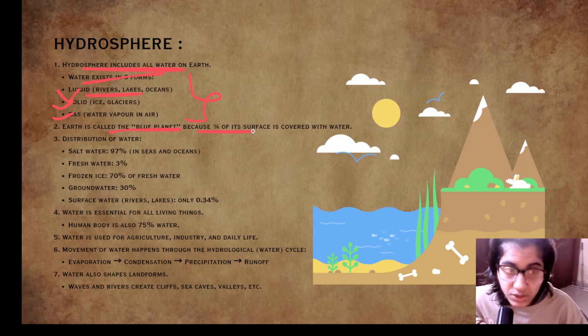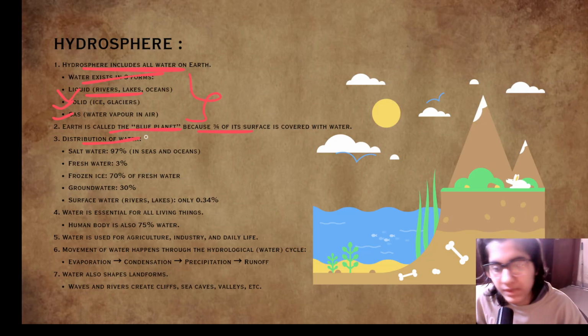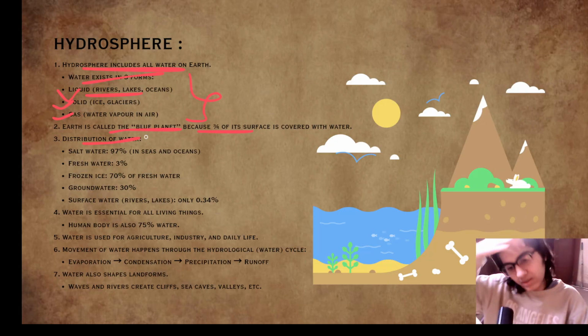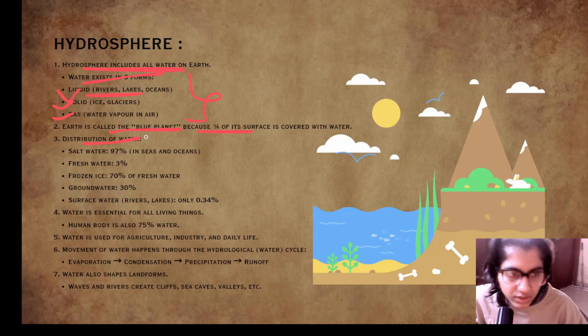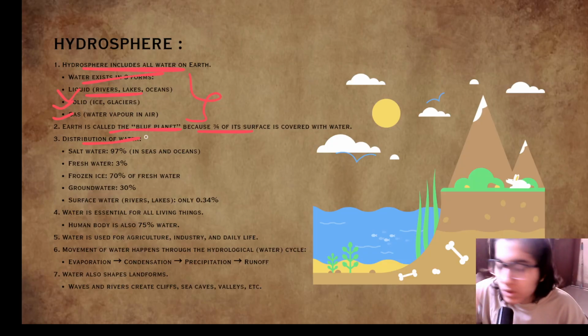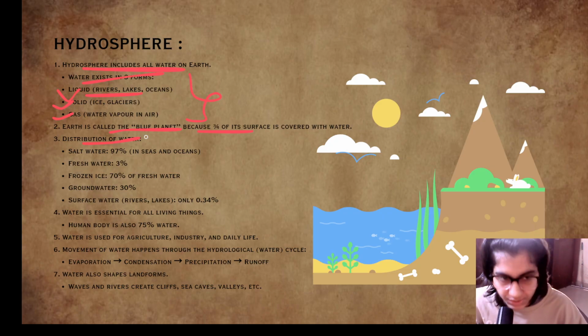Now we will see the distribution of water. So the salt water is 97%. Of whatever water is present on the earth, 97% is the salt water, and salt water is present in seas and oceans.